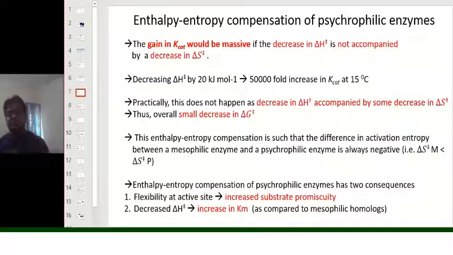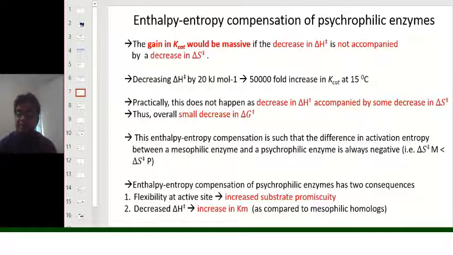Now, as we have discussed in some previous slides, there is always an enthalpy and entropy compensation of psychrophilic enzyme. The gain in k cat would be massive if the decrease in the enthalpy factor is not accompanied by the decrease in entropy factor.